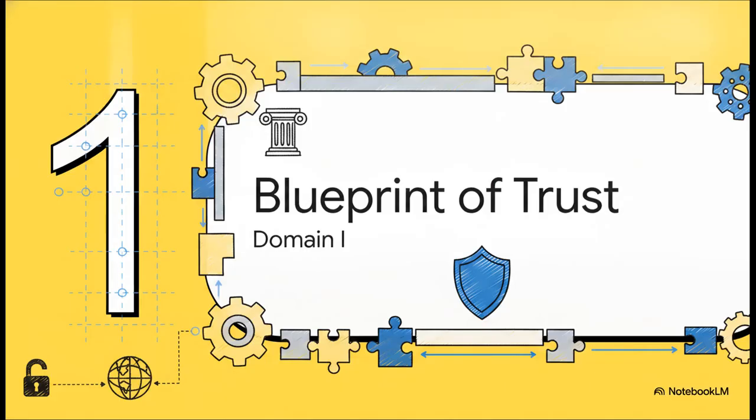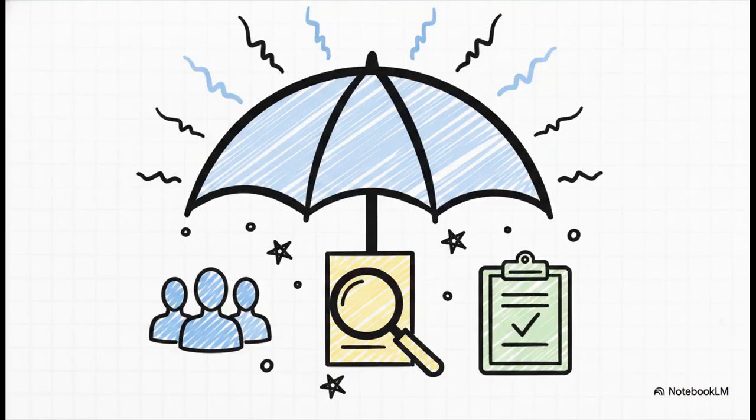Section 1, the blueprint of trust. Okay, so our source notes kick things off with domain I, purpose of internal auditing. Think of this domain as the absolute overarching umbrella for everything else we're going to discuss in this explainer. The purpose is the very first thing that an organization absolutely must define. And why does this matter so much?